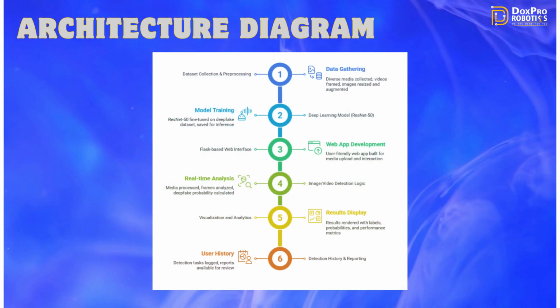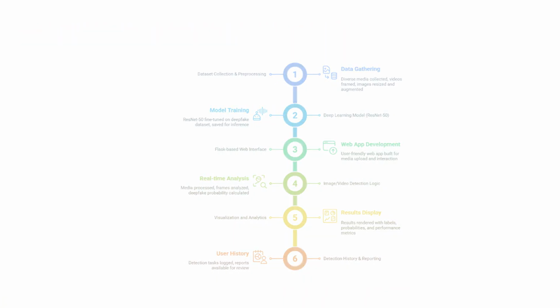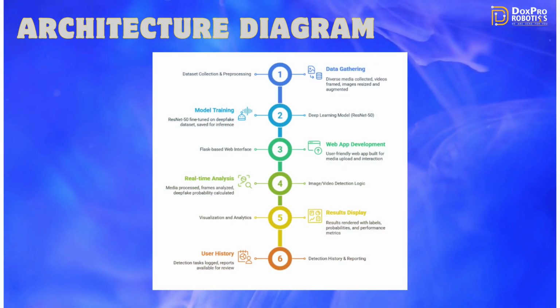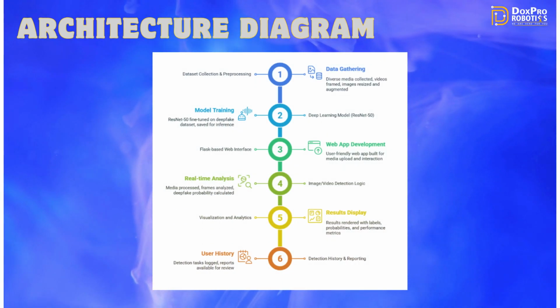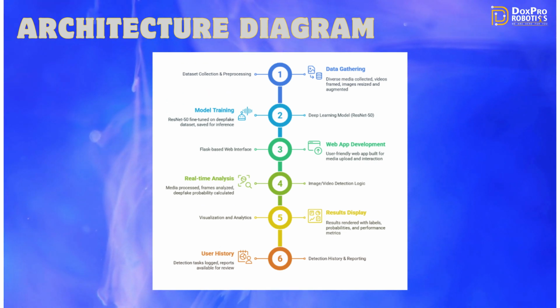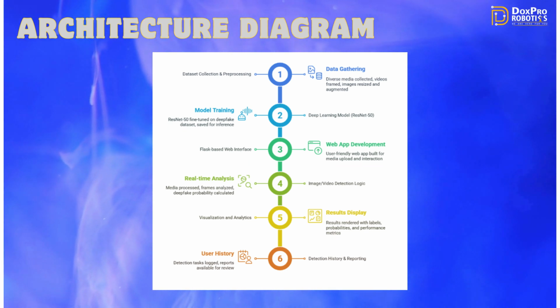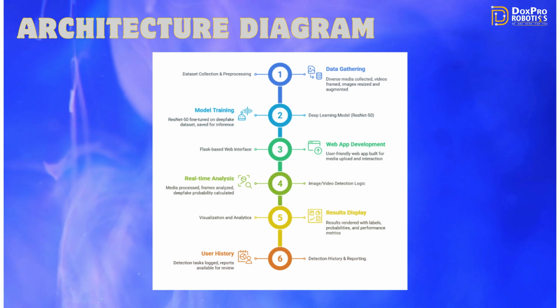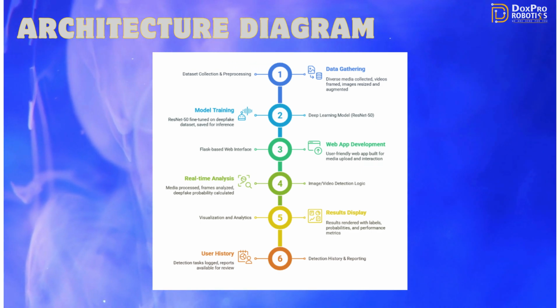This is an architecture diagram. The architecture begins with data gathering and pre-processing of media, followed by training a ResNet-50 deep learning model. A Flask-based web app handles media uploads, while OpenCV processes frames in real time to detect deepfakes. Results are displayed with confidence scores, and all detection history is logged for future reference.